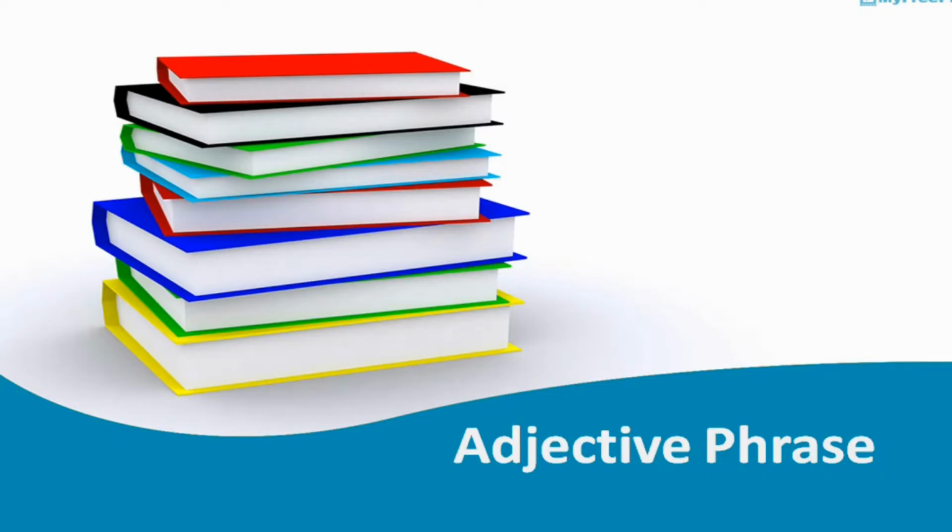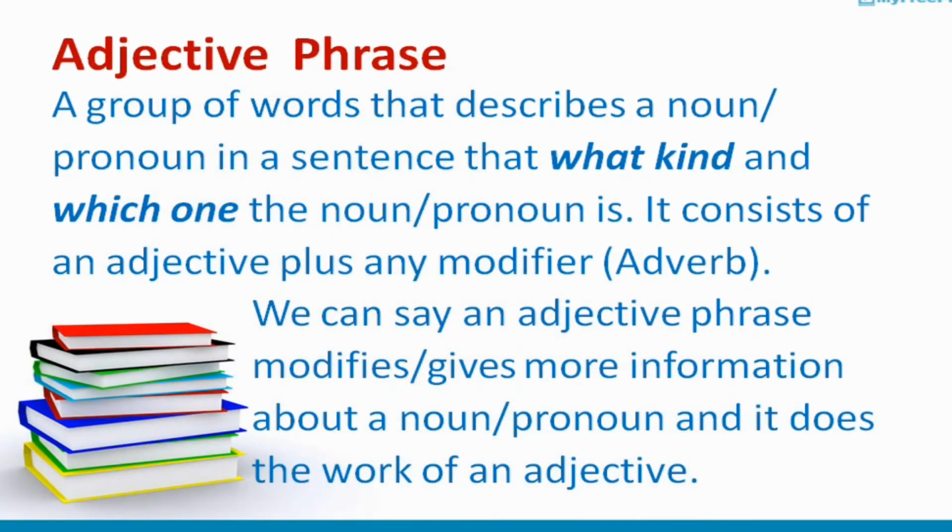In this video lecture, I'm going to explain the adjective phrase. An adjective phrase is a group of words that describes a noun or pronoun in a sentence, telling what kind and which one the noun or pronoun is. It consists of an adjective plus any modifier. The modifier here is called an adverb. We can say an adjective phrase modifies or gives more information about a noun or pronoun, and it does the work of an adjective.